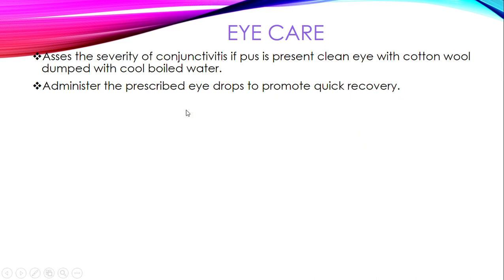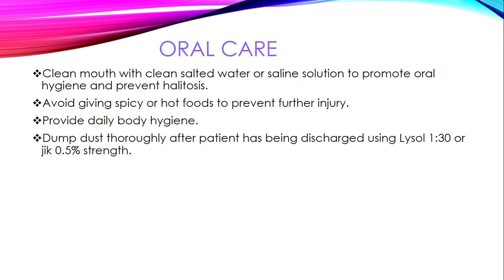So when it comes to eye care, remember that this child has got eye inflammation or conjunctivitis. So we want to assess the severity of the conjunctivitis. If pus is present, we are going to clean the eyes with cotton wool dipped in cool bottled water to promote healing and eye hygiene. Also, we are going to administer the prescribed eye drops to promote quick recovery. If the child has been put on any eye drops, we are going to administer them accordingly.